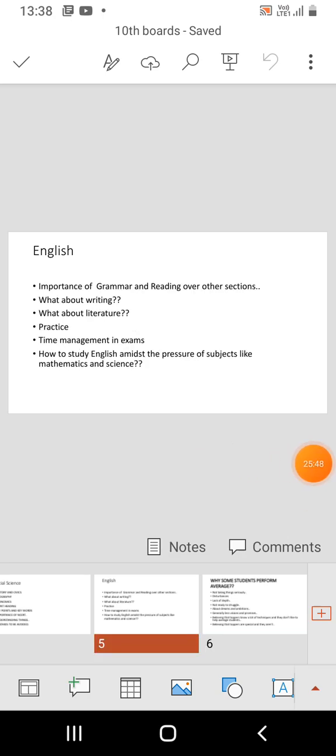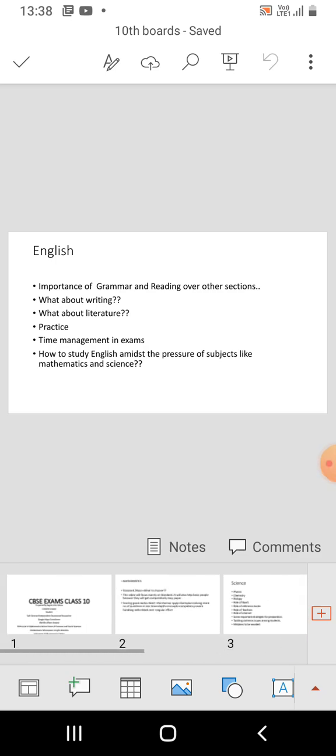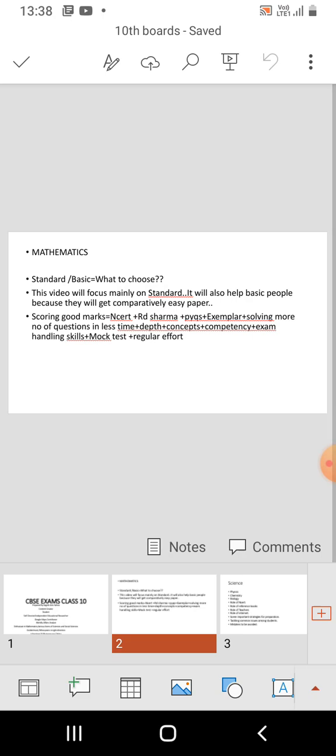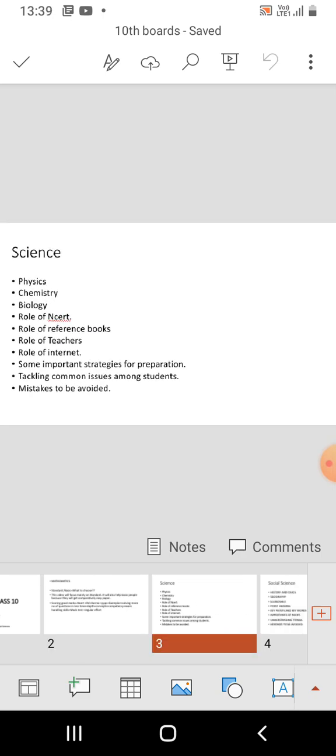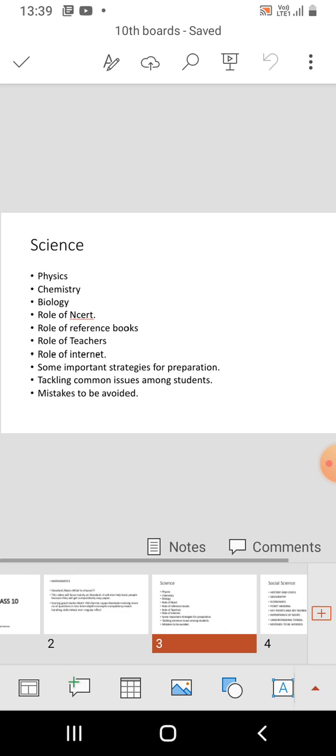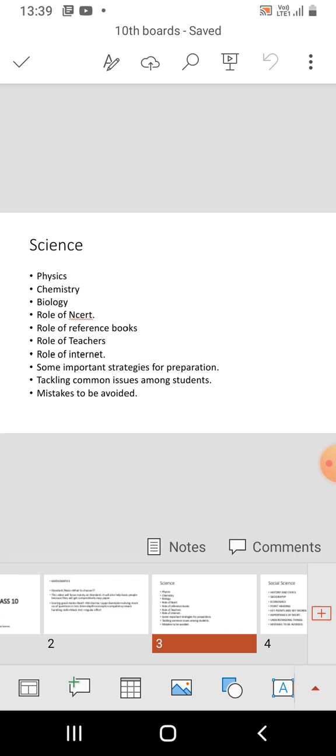To maintain a proper balance. Actually, balance is very difficult to maintain. Actually, priorities are important. First priority should go to mathematics, and next priority should go to physics and chemistry of science, and then the third priority should go to bio.